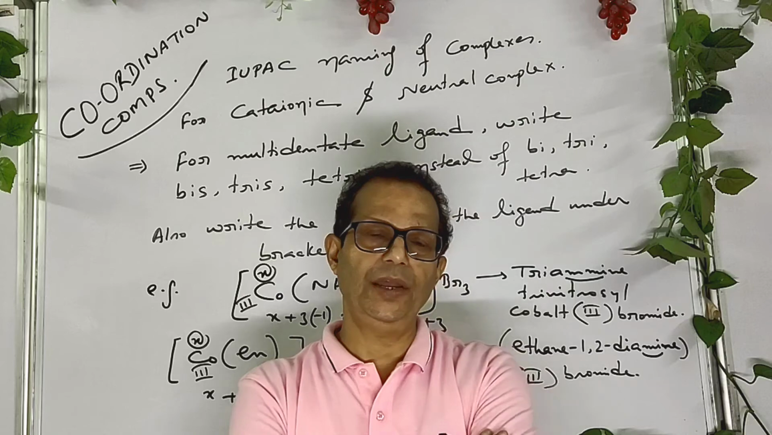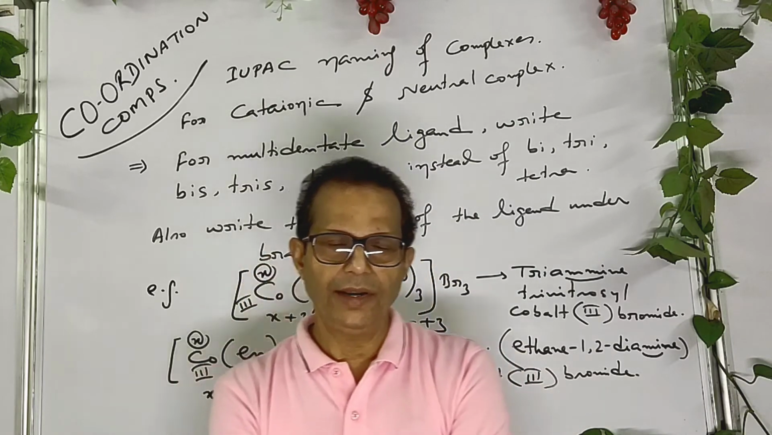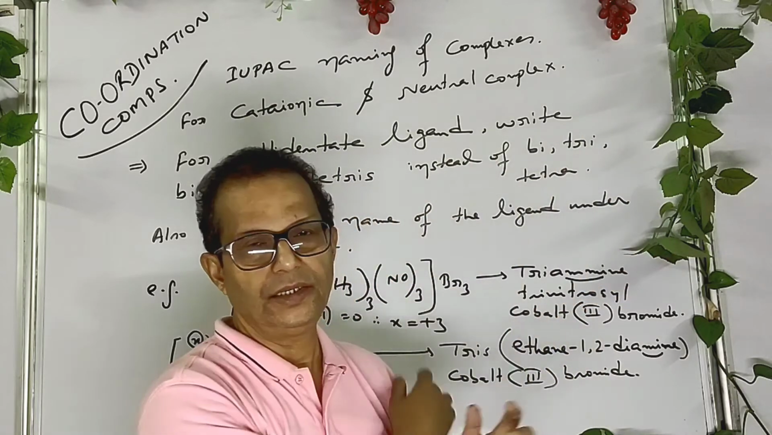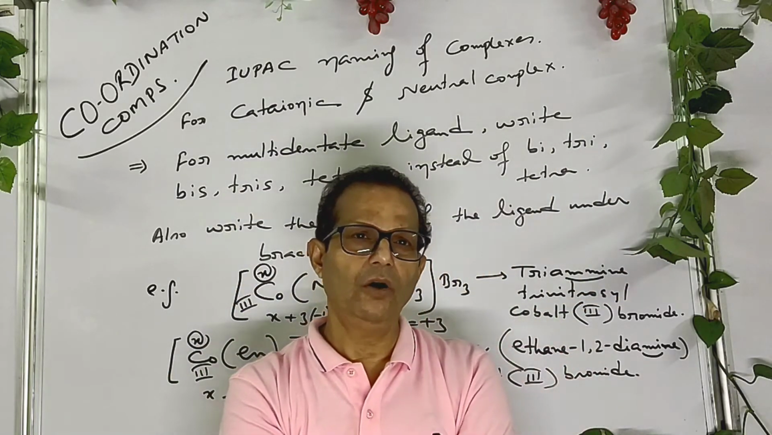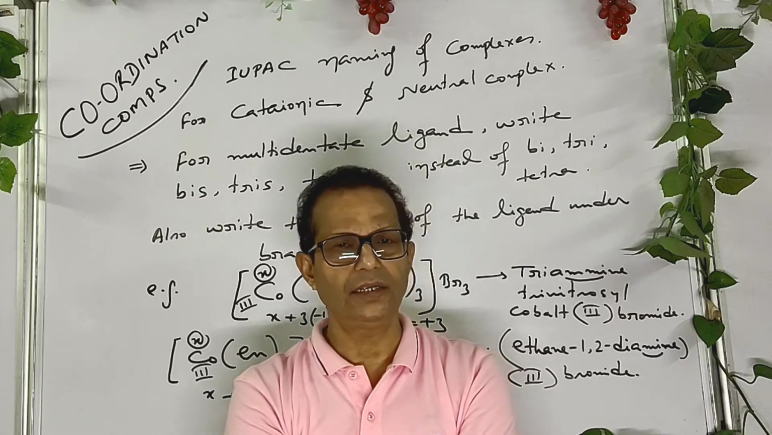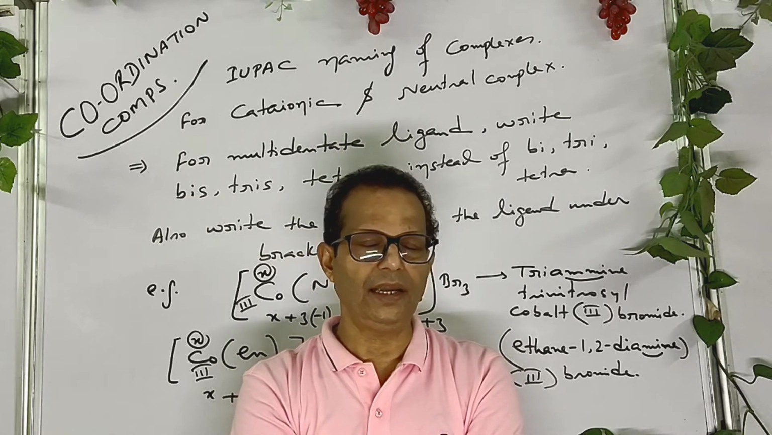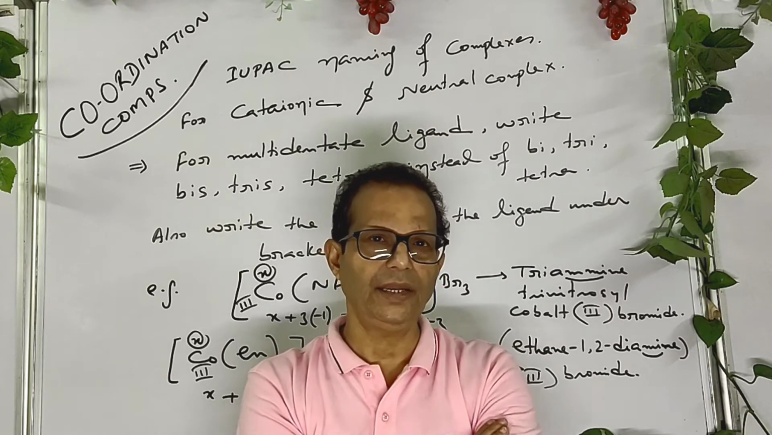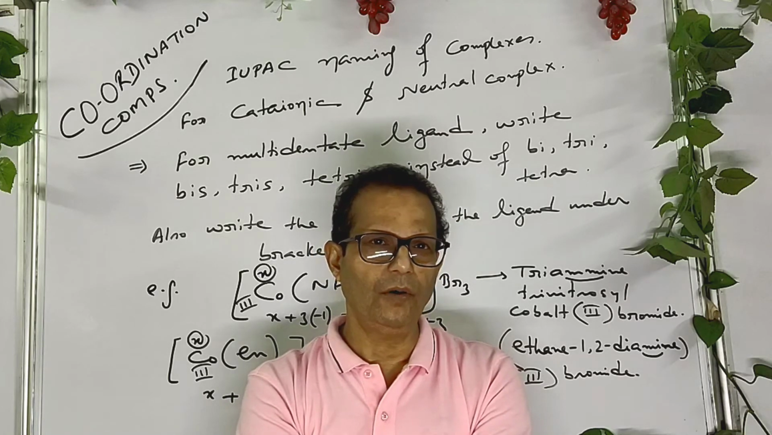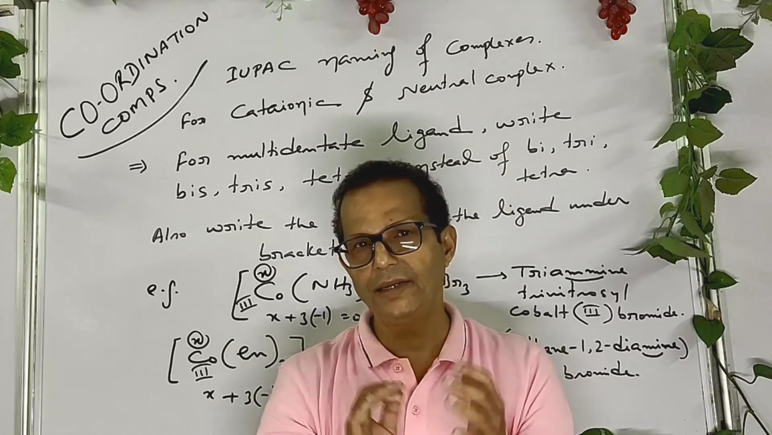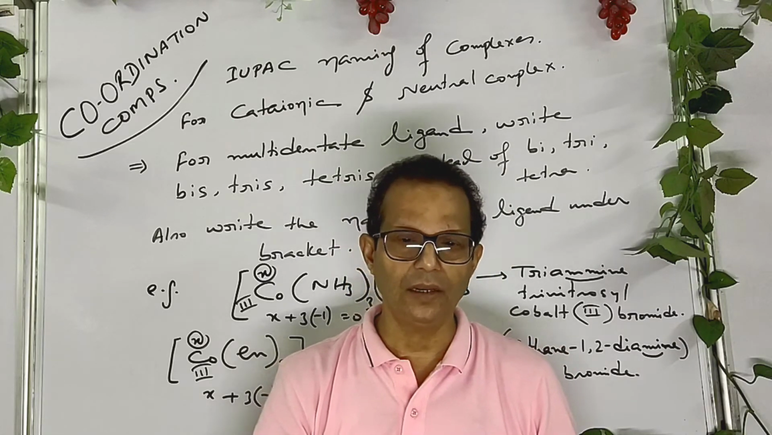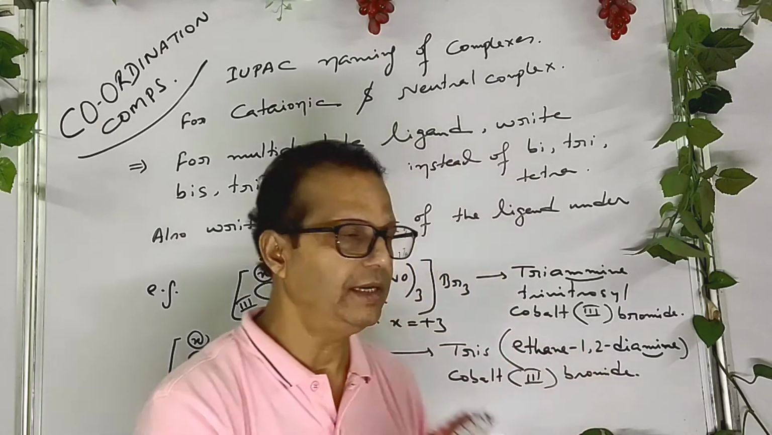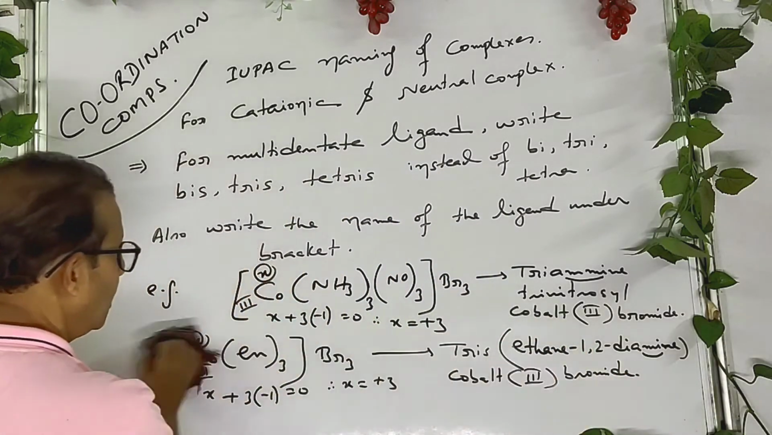In case of the IUPAC name of a negatively charged complex, that is, if the complex is at the right hand side, the only difference is to write -ate with the name of the central metal. Write -ate with the name of the central metal. Other rules are the same. So let's understand it. Clear?